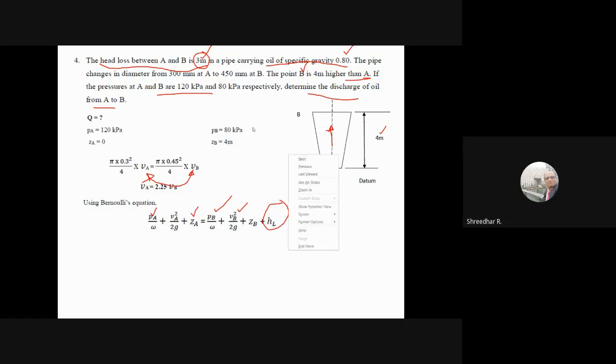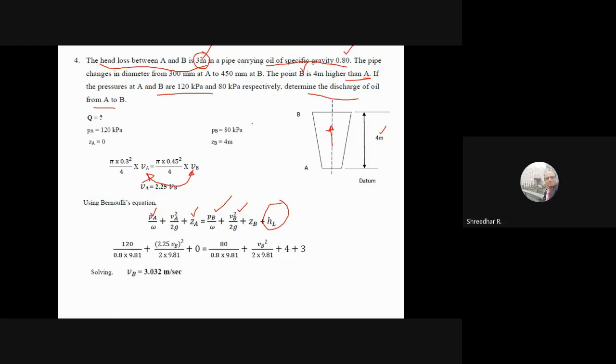This is how we find it from the same equations. We are applying VA in terms of VB, which is 2.25 VB square. You can also write VB in terms of VA and substitute, whatever you want. VA also can be calculated from this relation, which is 2.25 into 3.03. Either you take A1 V1 or A2 V2, area into velocity for section B, or section A. Both will give the same answer.